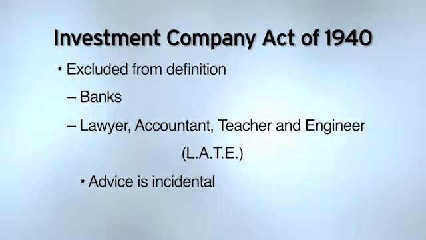What does that mean? Here's what it means. Let's say that you go to an accountant to prepare your tax return. You're going to pay the accountant to prepare your tax return. They do. They recommend you buy municipal bonds. Now, have they given investment advice? They have. They've recommended that you buy municipal bonds for tax-free income.